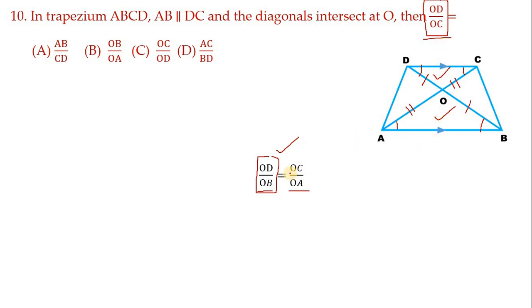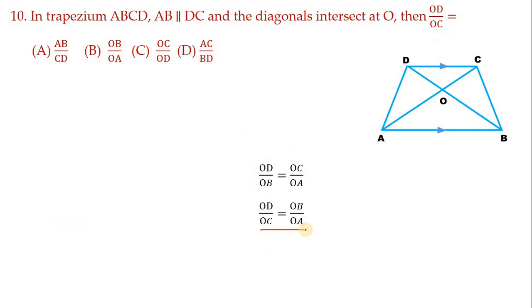So this OC you just transfer this side, this becomes denominator, and this OB which is there in denominator, transfer this side, it goes to numerator. Finally we get this: OD by OC equals to OB by OA. Now see, left hand side we have OD by OC. So OD by OC equals to which one? OB by OA. That is option B is correct.